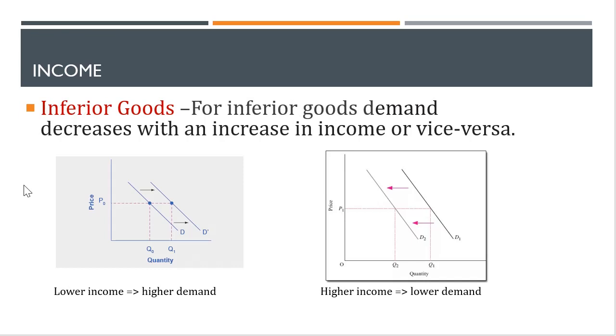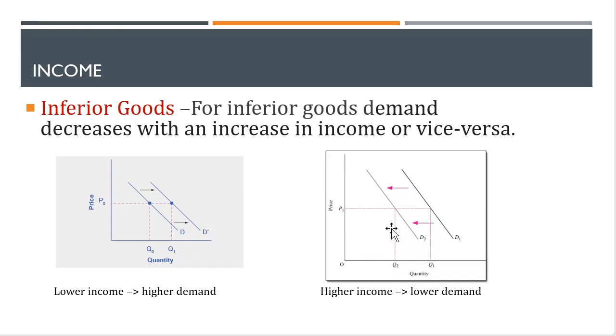For inferior goods, as I said earlier, lower income should lead to higher demand. So just like the previous graph, you can expect the demand is increasing, or D shifts to the right to D prime.